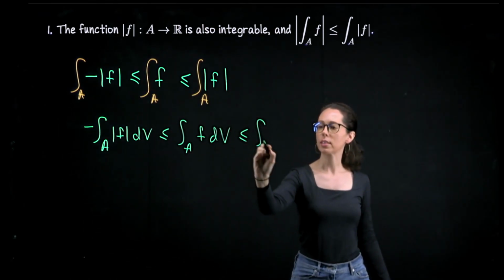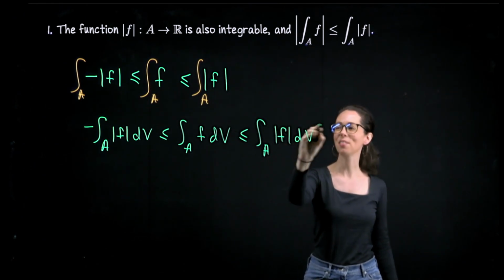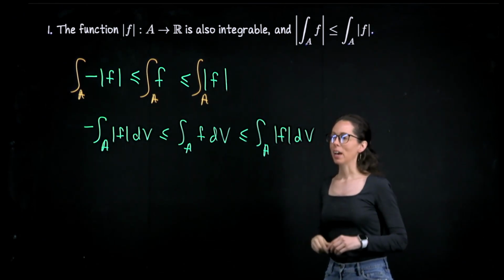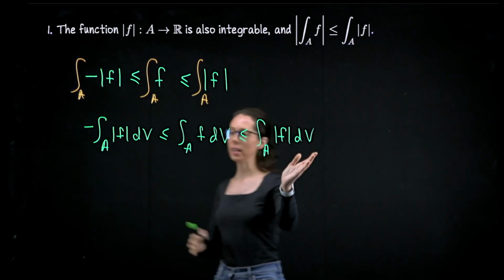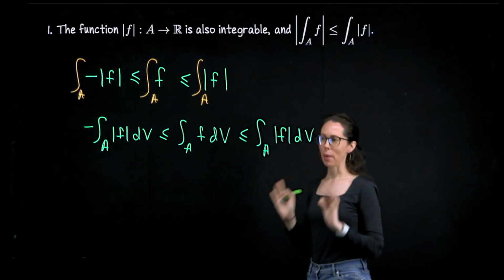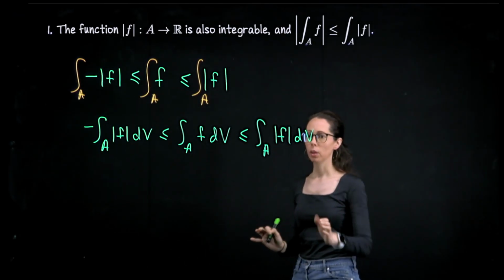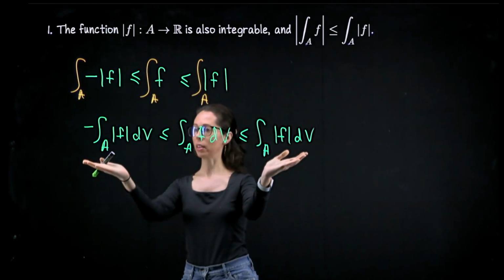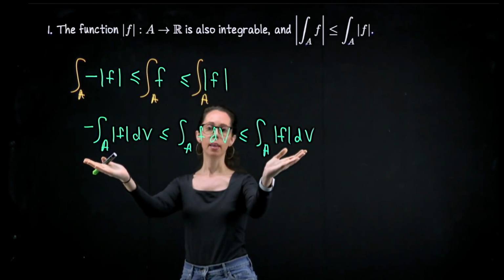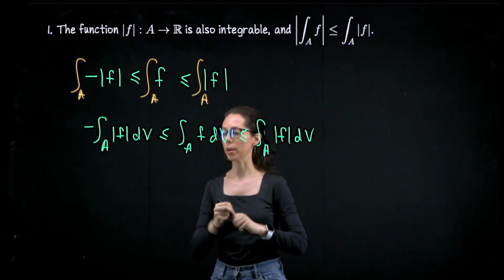And now we actually have exactly what we need. I can get it all down. Because I have the same quantity on the right and left, but with a negative sign, whenever you have this kind of pair of inequalities, so you have this chain of 3 terms being compared here, where you have exactly the right-hand side and the left-hand side in this format, that means that the absolute value of the middle term is less than or equal to the absolute value of this term.